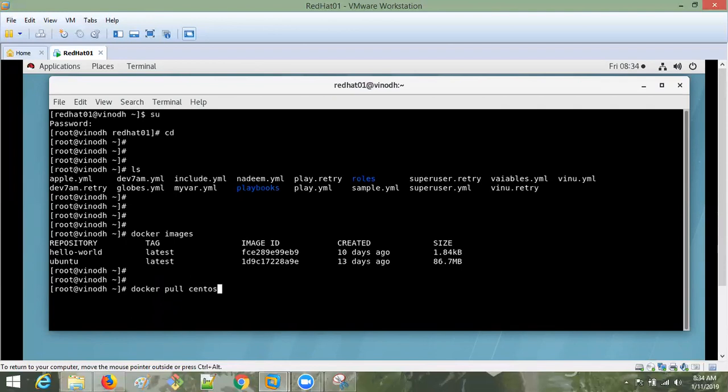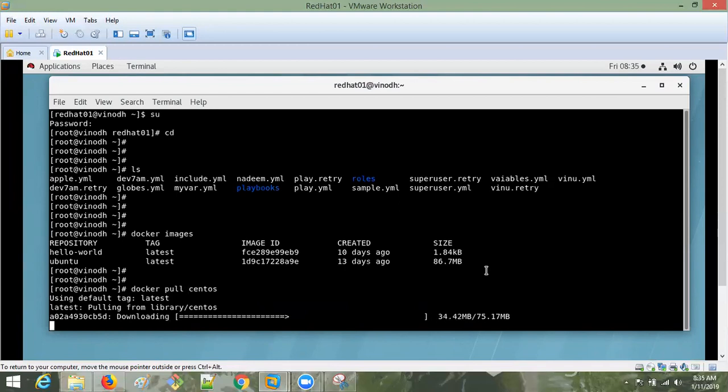I am trying to download the image called CentOS, using the default tag latest, and it is the CentOS operating system. The image is pulling. It is pulling the file system layer. Why does it say layer, guys? Yesterday I told you, CentOS is an image, and the image consists of many layers.